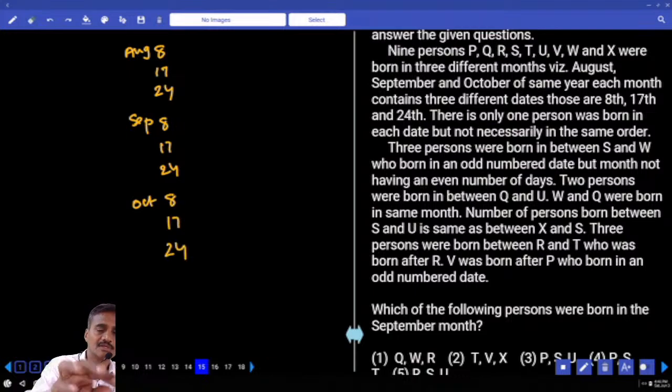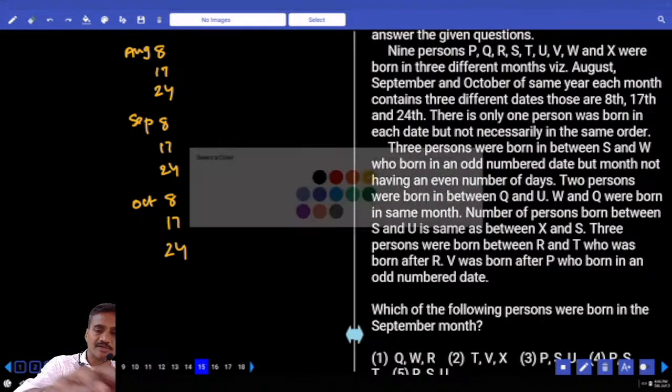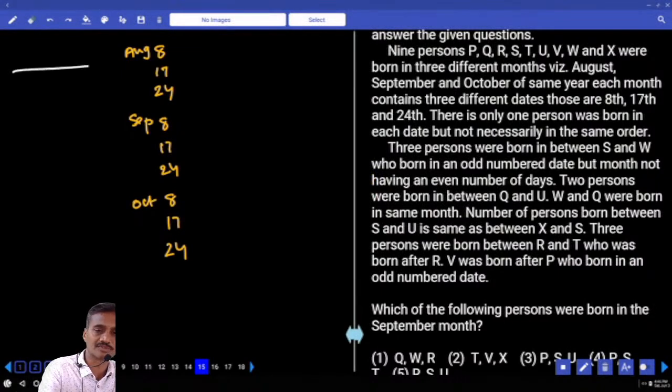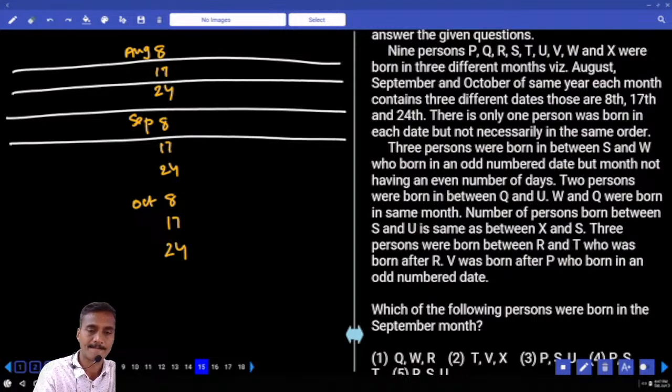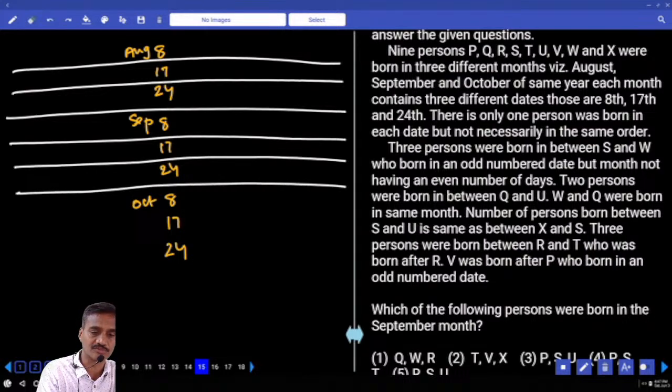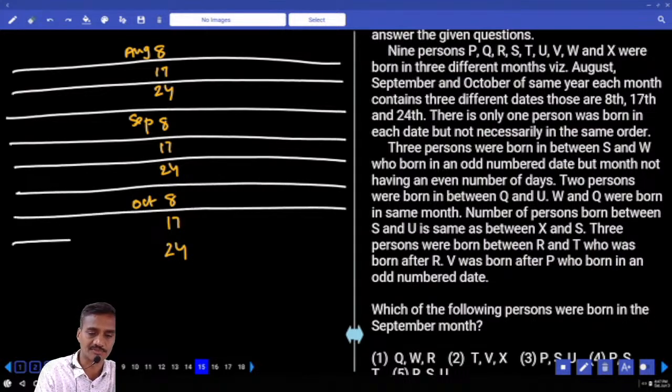So 9 persons were born on these 9 different dates. Then coming to condition number 1.